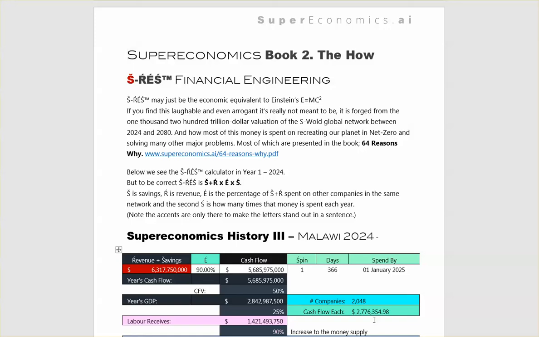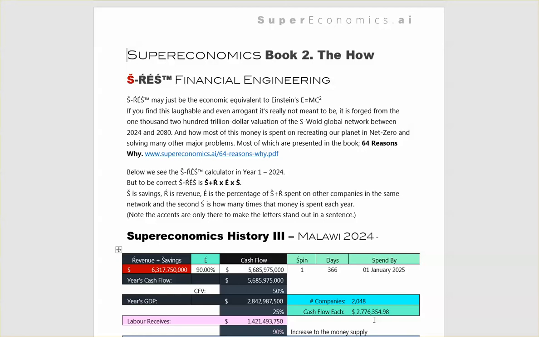It is forged from the $1,200 trillion valuation of the S-World global network between 2024 and 2080, and how most of this money is spent on recreating our planet in net zero and solving many other major problems, most of which are presented in the book 64 Reasons Why. Below we see the Š-toire éŠ calculator in year 1, 2024.